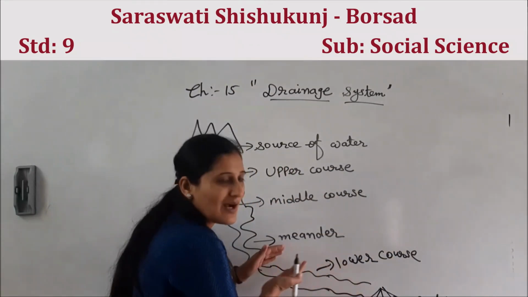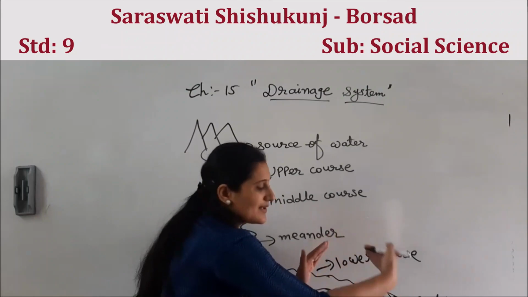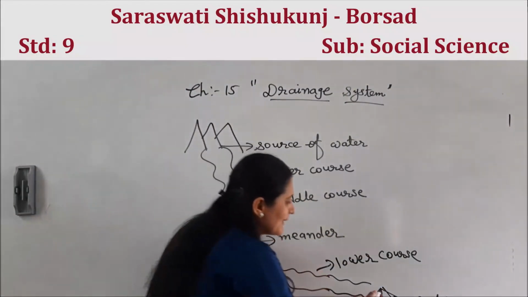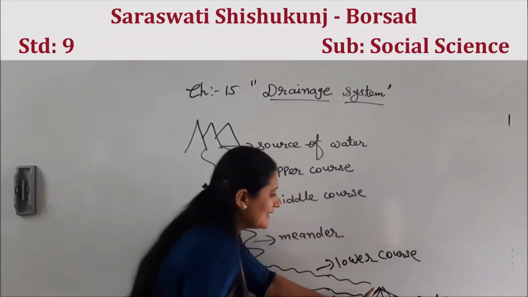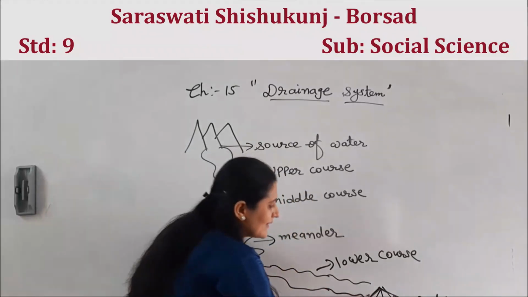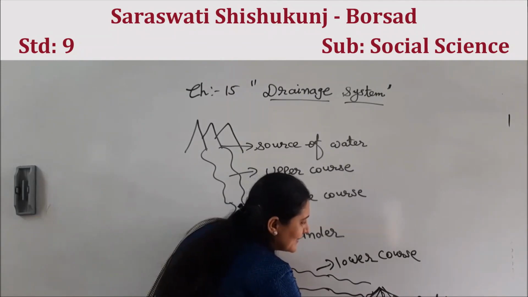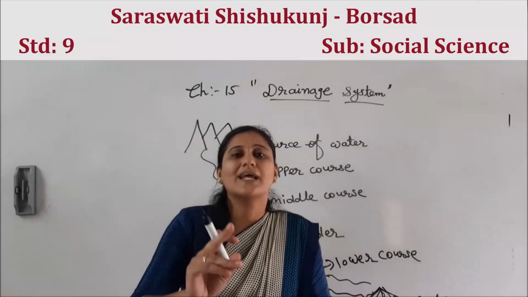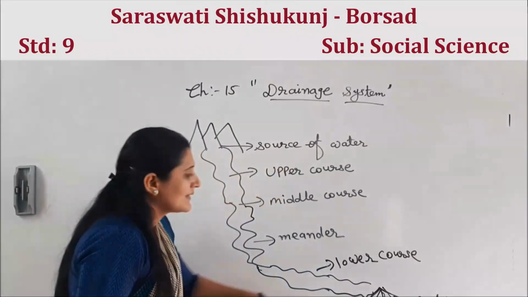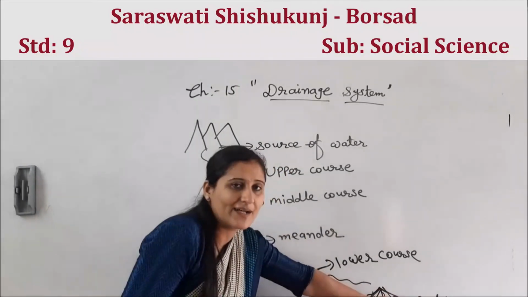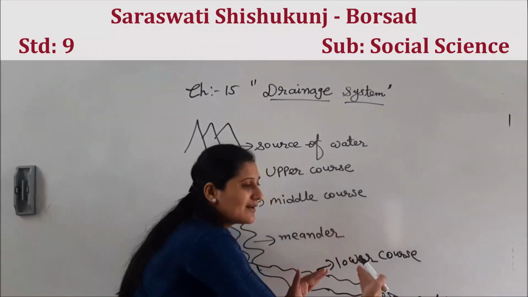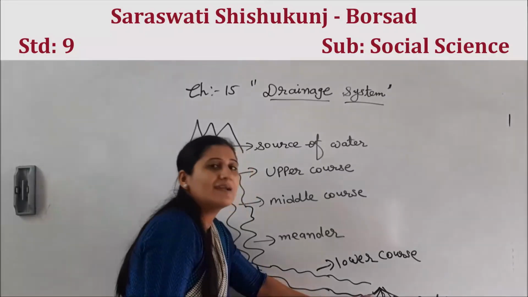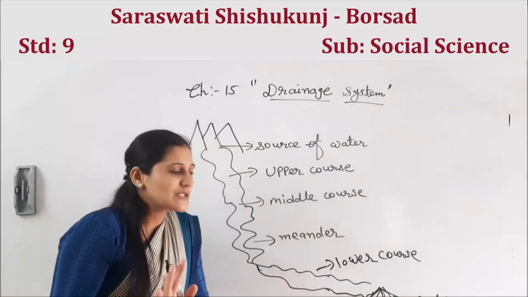When one river after lower course takes a triangular shape, one river into so many rivers, in between you will find land. That land will become fertile. So that is called delta. After the triangle, this water will meet the ocean.